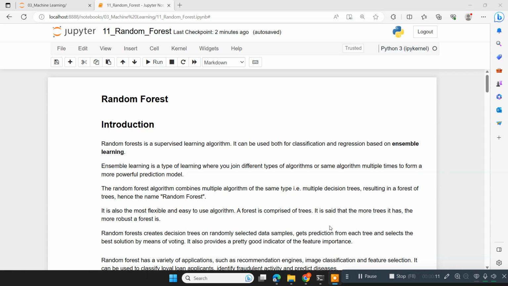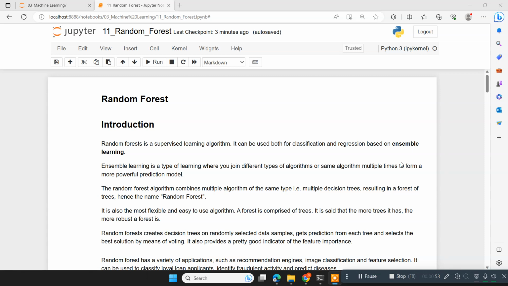It is another machine learning algorithm and it is used for supervised machine learning. Means what is to be predicted is already there in the training data set, and we can use this algorithm for two purposes: to build a classification model and also to build a regression model. And it is based on the technique called ensemble learning. The basic meaning of ensemble is joining, combining. So ensemble learning is the type of learning where you can join different types of algorithms, or you can use the same algorithm multiple times in order to develop a powerful machine learning model.